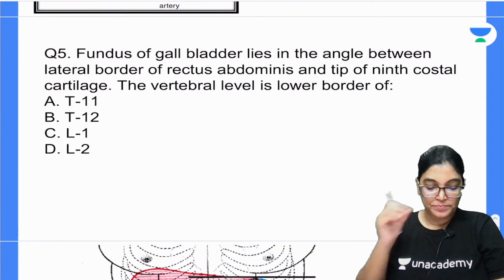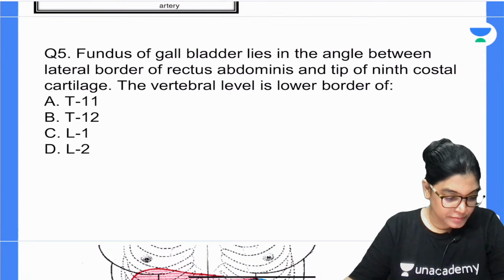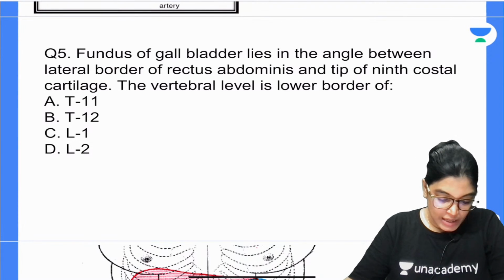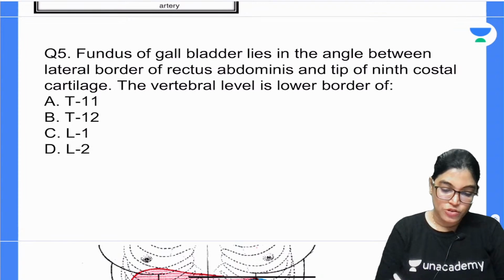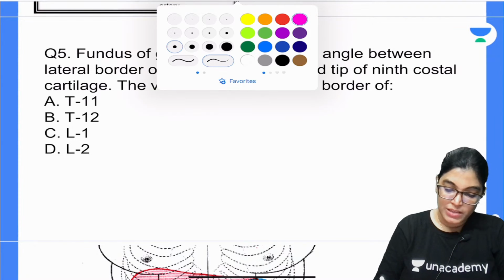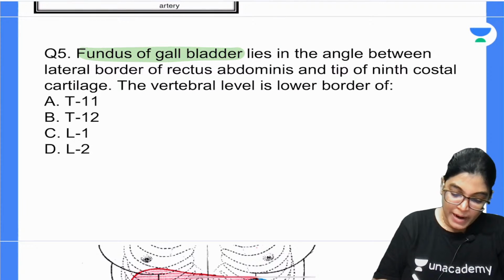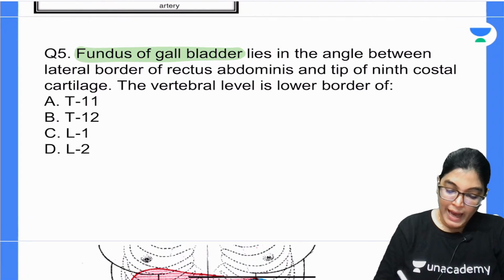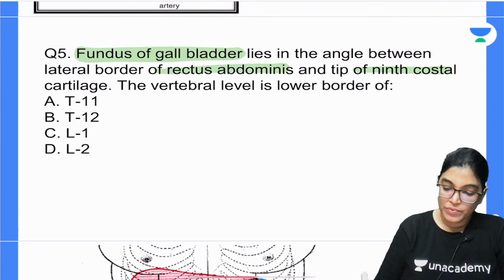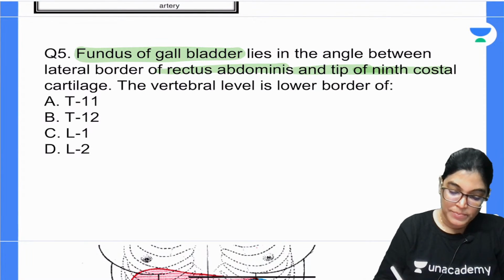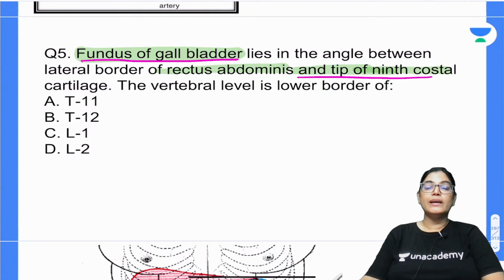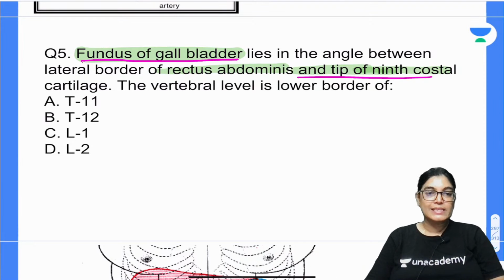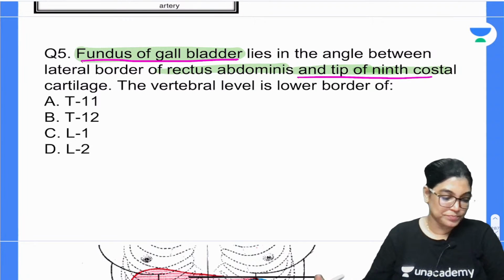Question number 5. I got an answer from fellow, B with a question mark. The key point mentioned in this MCQ is that the fundus of the gallbladder lies between the lateral border of rectus abdominis and the tip of the 9th costal cartilage. So, which level does this correspond to, whether it is T12, L1, L2 or T11?